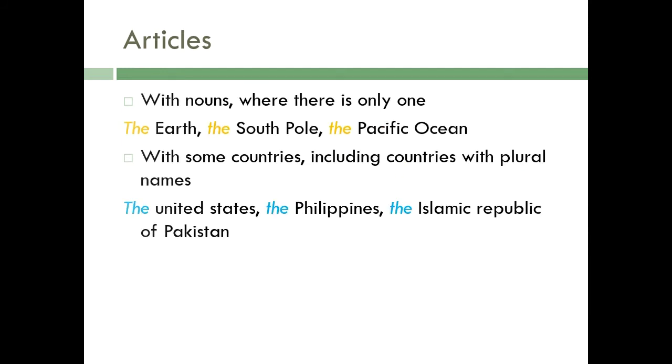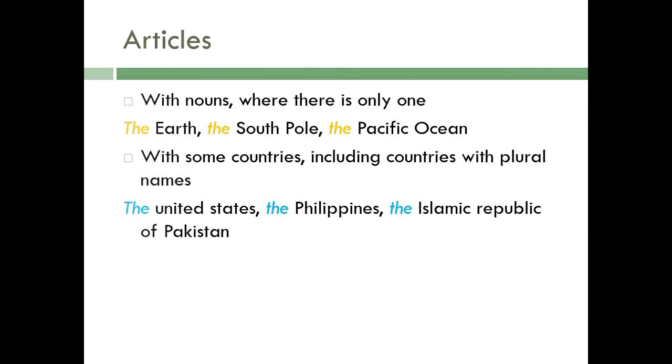Next, with nouns where there is only one. When there is only one thing in the world, you can use the with that. The earth, the South Pole, the Pacific Ocean. Then, with some countries, including countries with plural names: the United States, the Philippines, the Islamic Republic of Pakistan. For countries with plural names, you can add the with that.